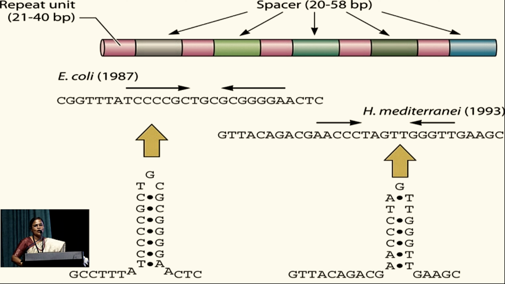Where is this CRISPR found? Anyone? So CRISPR is prokaryotic. It is present in prokaryotes, not in eukaryotes, but it is widely used for eukaryotic treatment.